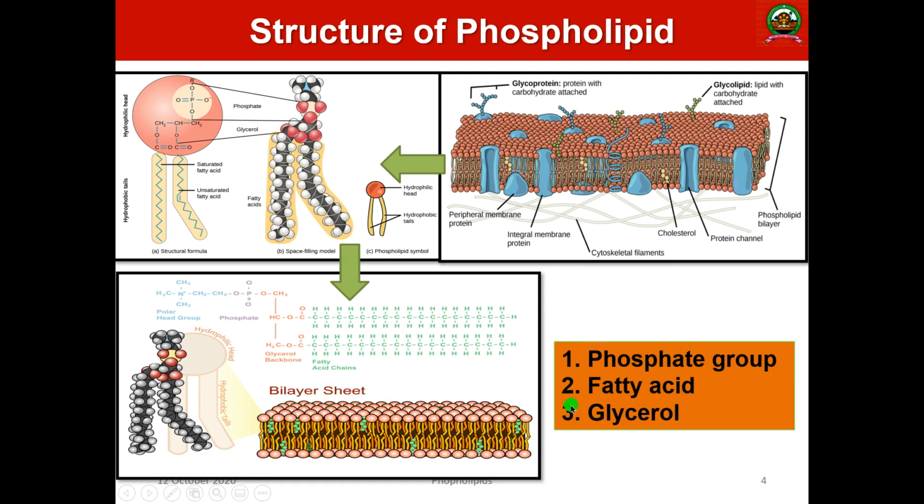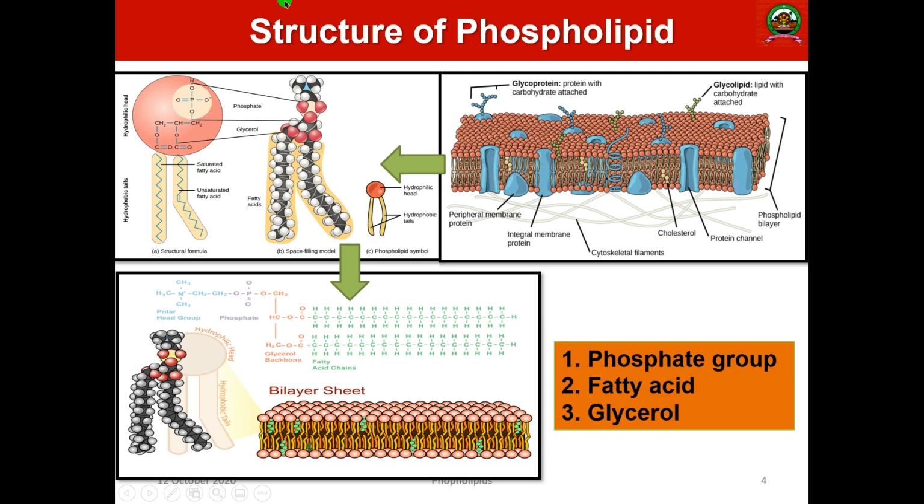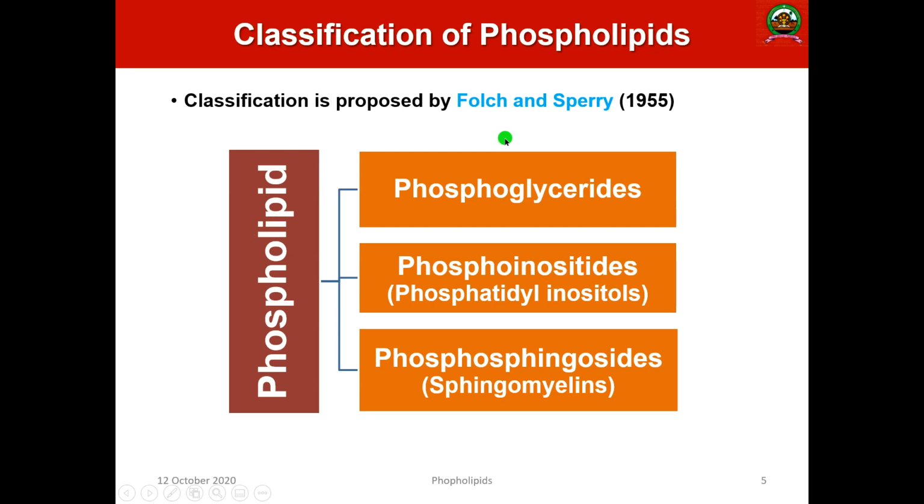That's what I told you. The structure of phospholipids mainly comprises a phosphate group, this one, and a fatty acid, this one, and the glycerol, this particular part. So that is the detailed structure of phospholipids, and the phospholipids are classified into different groups based on the side chain group that is attached to them.